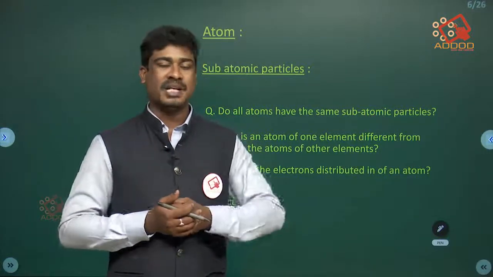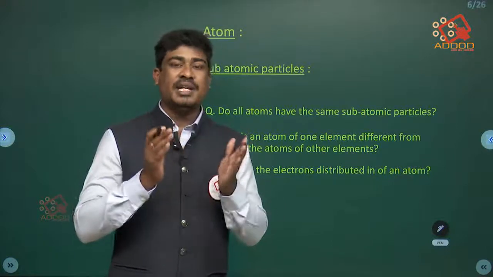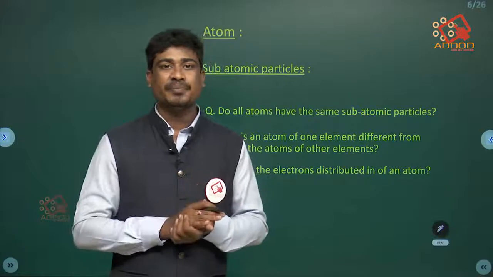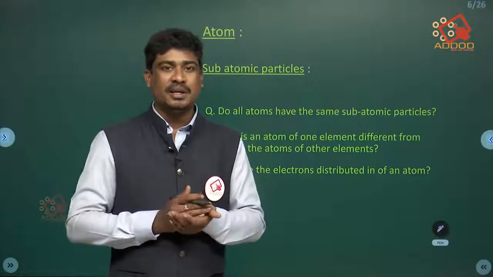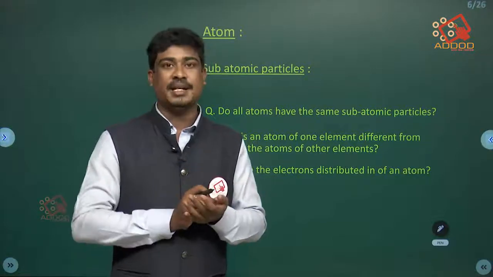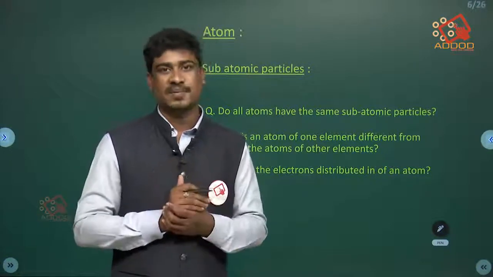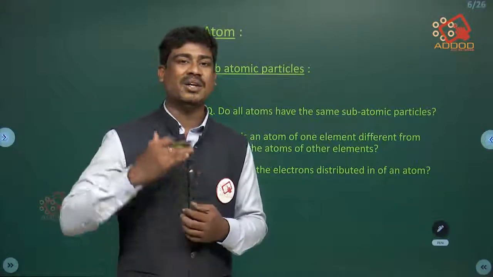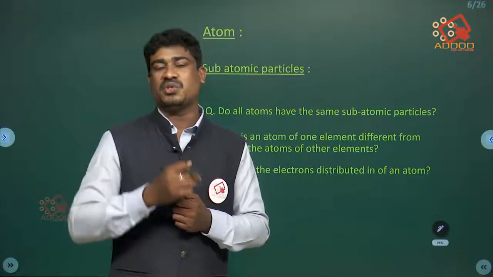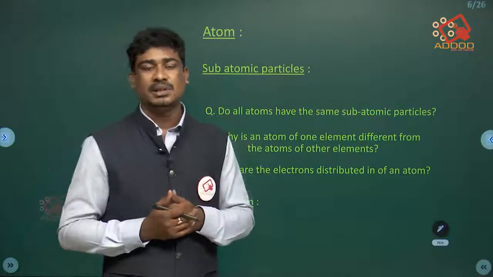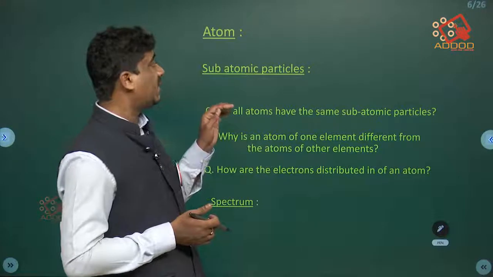Atom. So for example, if you take any substance and divide it into certain parts, which can be done. For example, I am going to take a chalk piece and cut it into 100 or 1000 parts. After that I cannot divide the particle. That indivisible particle in that substance is called an atom. This was explained by Dalton.